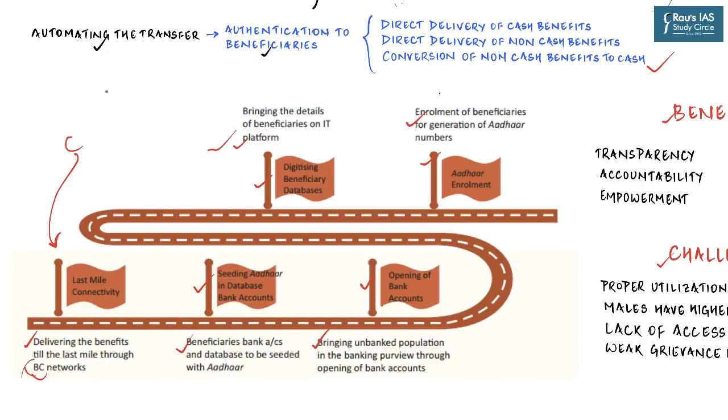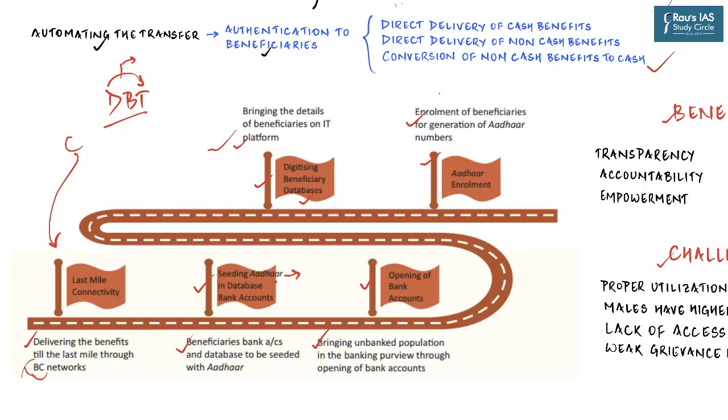So this is all about direct benefit transfer, directly from the central government to the beneficiary's account, avoiding the process of any intermediary and hence no leakage. Since you have already digitized the database, the exclusion and inclusion error is already minimized. All the beneficiaries' accounts have been seeded with Aadhaar, so the ghost beneficiaries can also be easily eliminated, because one person has one Aadhaar, and so that person will be enrolled only once in this scheme.